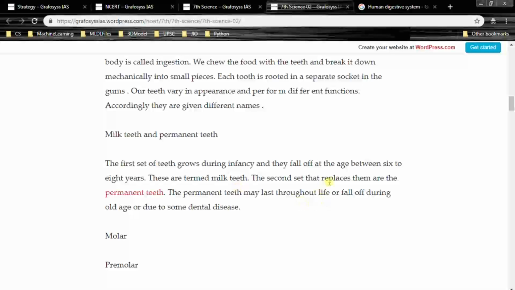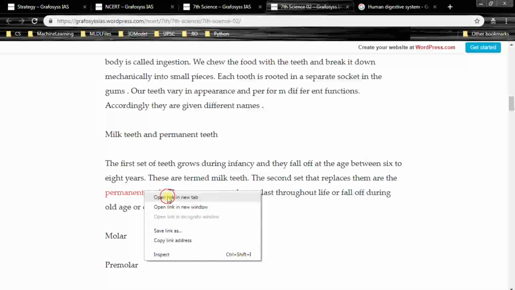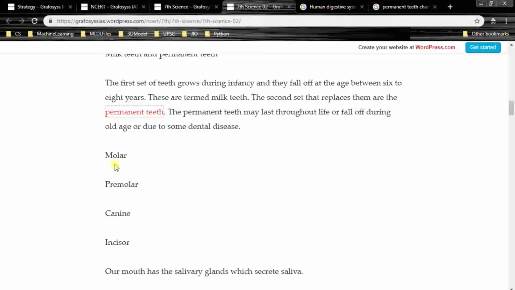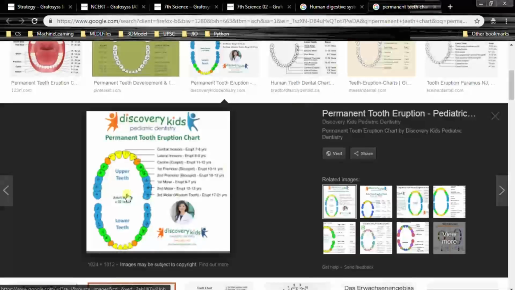The second set that replaces them are the permanent teeth. So we are going to study about permanent teeth. The permanent teeth may last throughout life or fall off during old age or due to some dental disease. So they are molar, premolar, canine, incisor. Let's have a look at this picture.